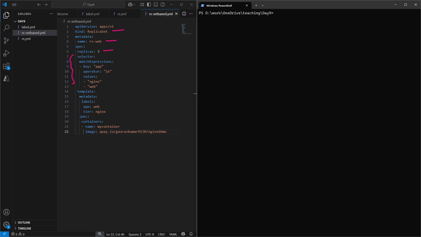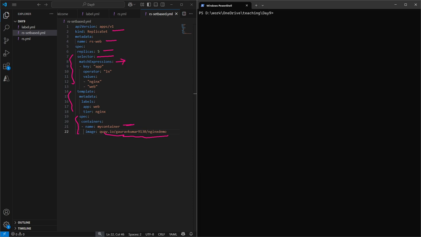We'll come to this point. The specification, the container name, and the image would be the same, which we have discussed in our equity based selector. So here what we have mentioned is the selector. Here comes the match expression.